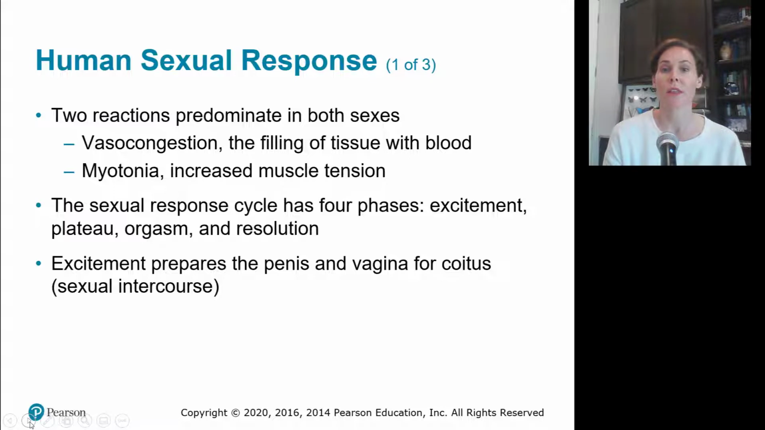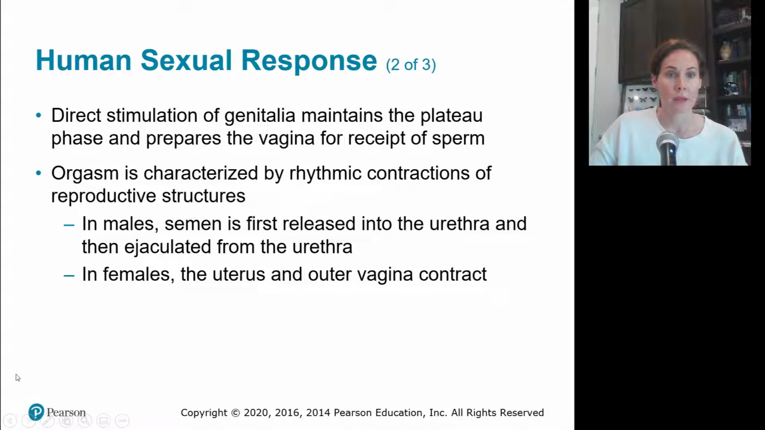Vasocongestion is the filling of tissue with blood, and myotonia is the increased muscle tension. So the sexual response cycle has 4 phases: excitement, plateau, orgasm, and resolution. Excitement prepares both the penis and vagina for coitus, for sexual intercourse. Direct stimulation of genitalia maintains the plateau phase and prepares the vagina to receive the sperm.